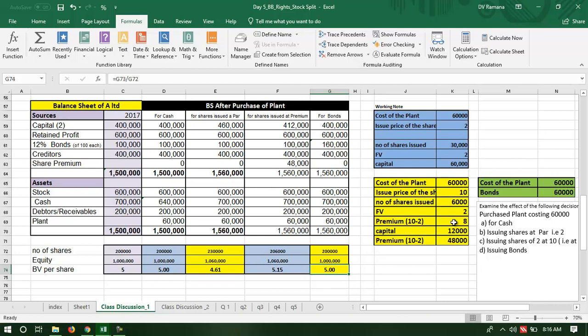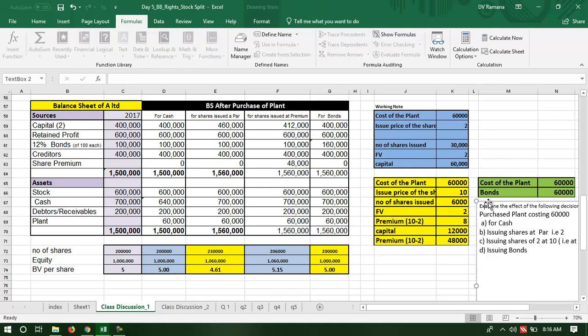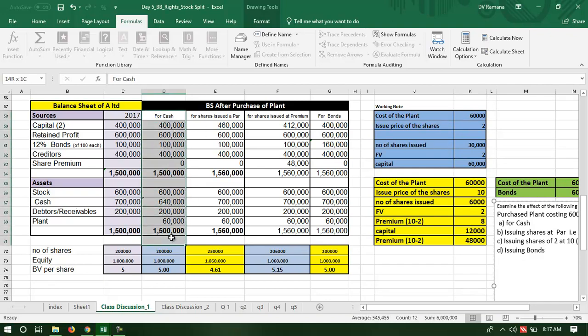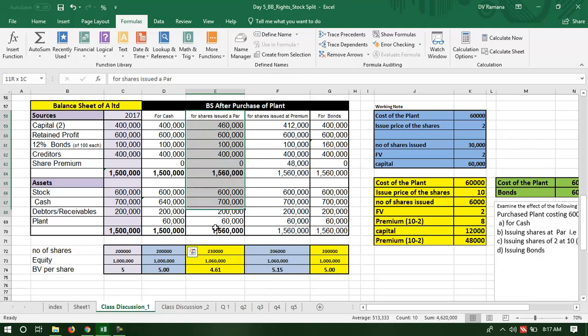Now if you can observe, acquisition of an asset is an investment decision. But how are you going to finance that asset? The asset can be financed by using existing cash. The asset can be financed by issuing shares at a premium, or at par, or the asset can be acquired by issuing bonds.